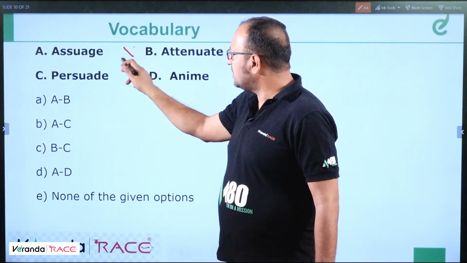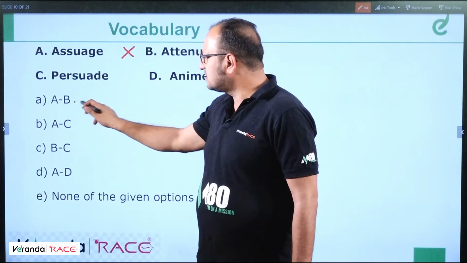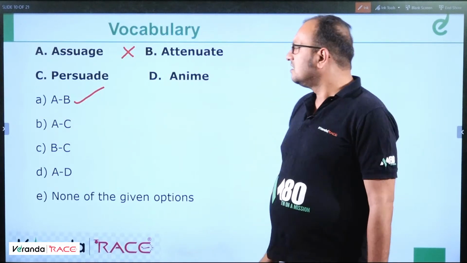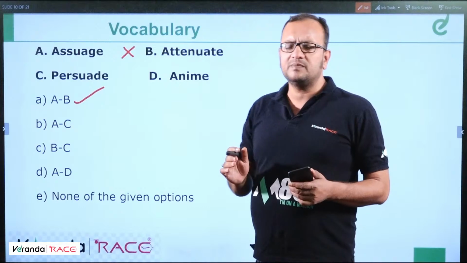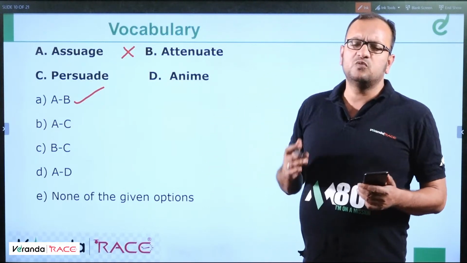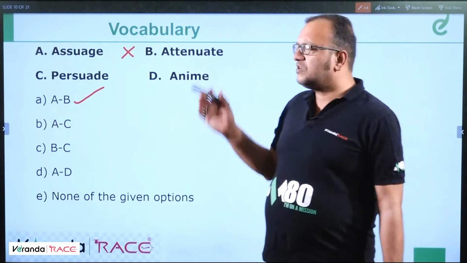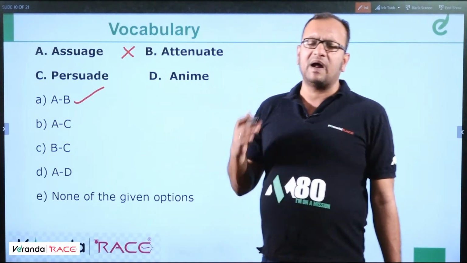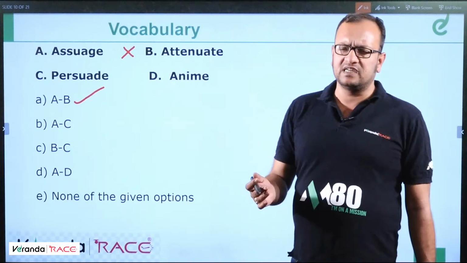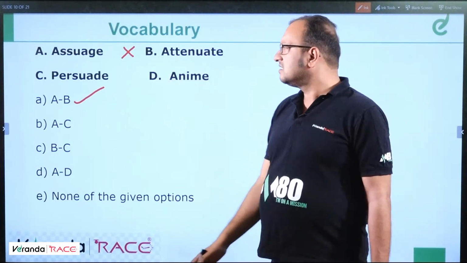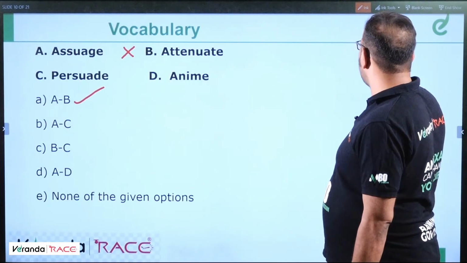So these are antonymous pairs. So we have an answer like A and B. This is the correct answer. Clear? So assuage and attenuate. Attenuate means to weaken someone, to make him weak. And assuage means to reduce the pain or a bad quality, reduction in a bad quality. And this is reduction in a good quality. So these are antonymous pairs, right? AB would be the answer.